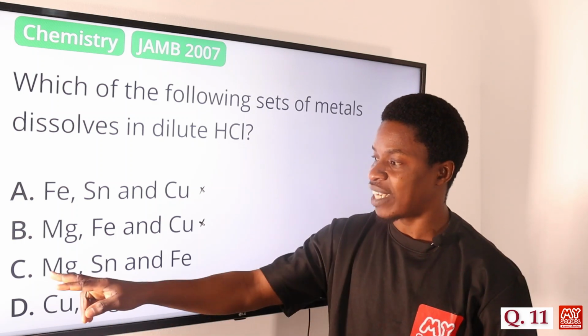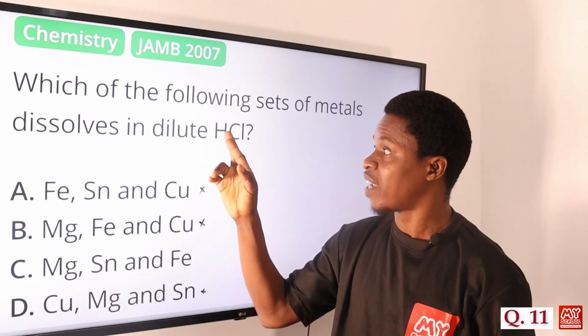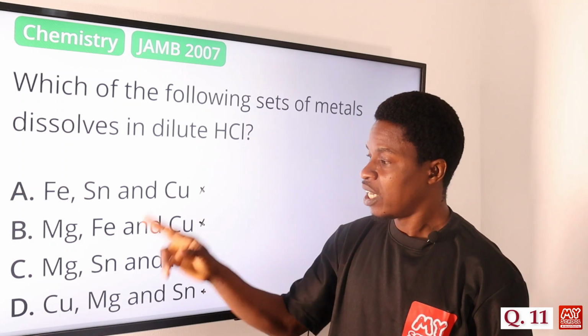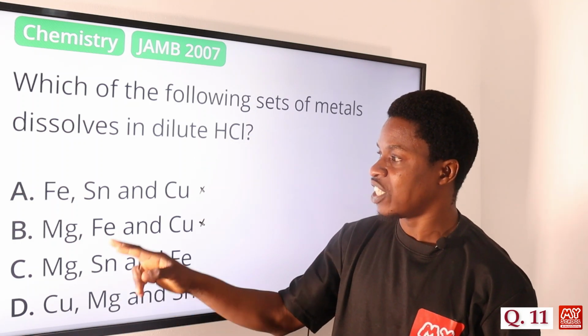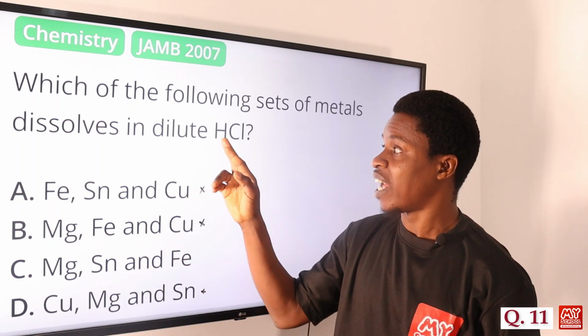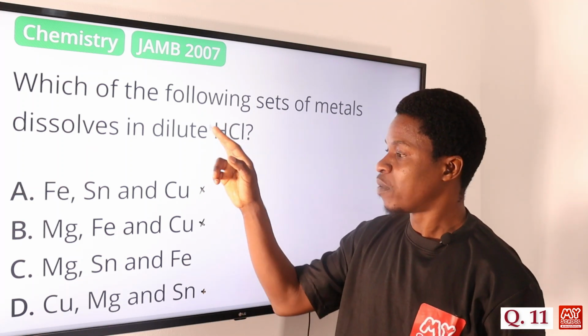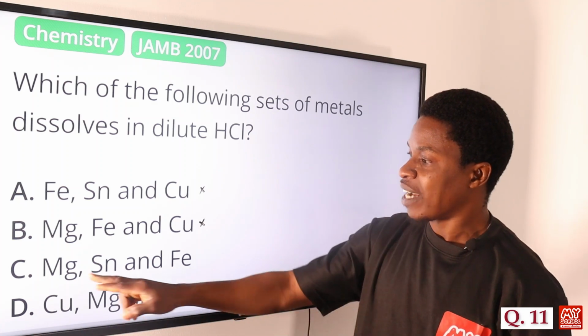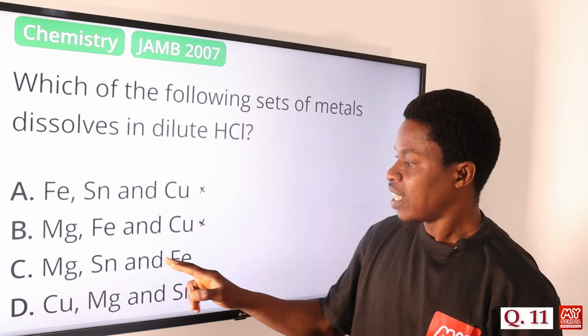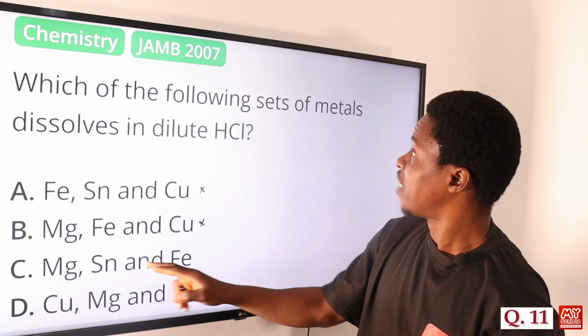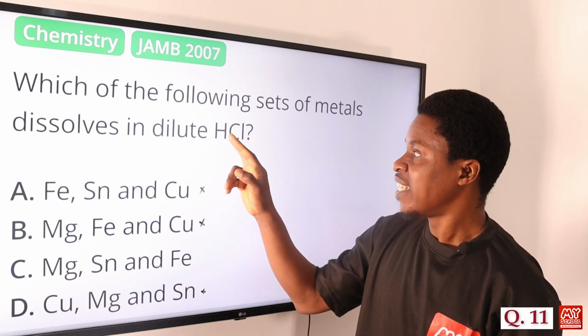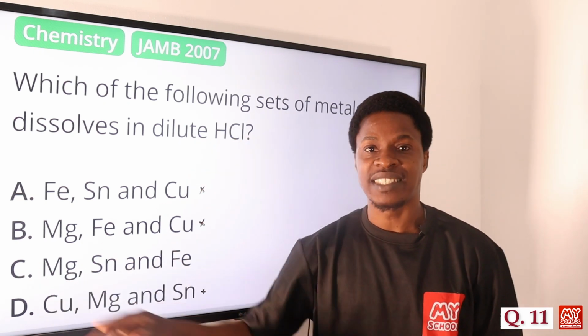Now option C, magnesium, yes, is more reactive than hydrogen, so it can displace hydrogen. Tin, yes, tin is more reactive than hydrogen, so it can displace hydrogen. Then we have iron, which is more reactive than hydrogen, so it can displace it. Because of that, magnesium, tin, and iron are the set of metals that can dissolve in HCl. So the correct answer is option C.